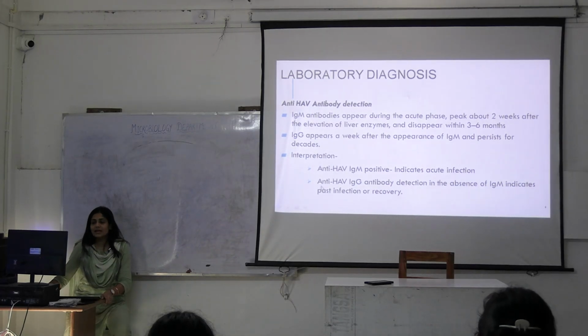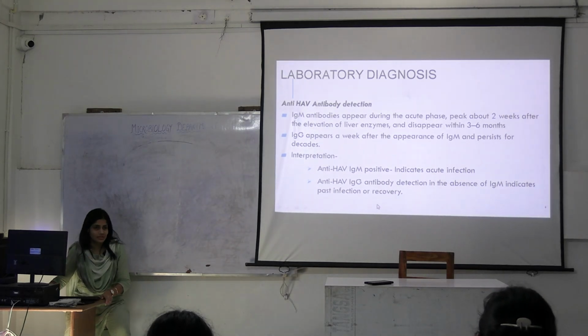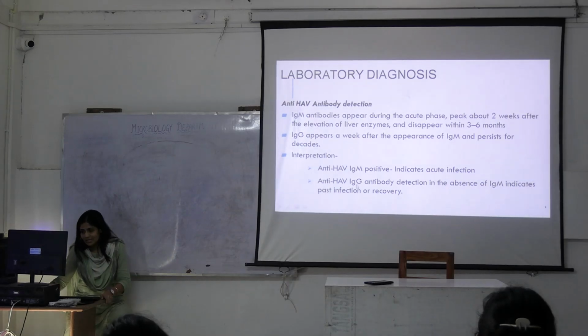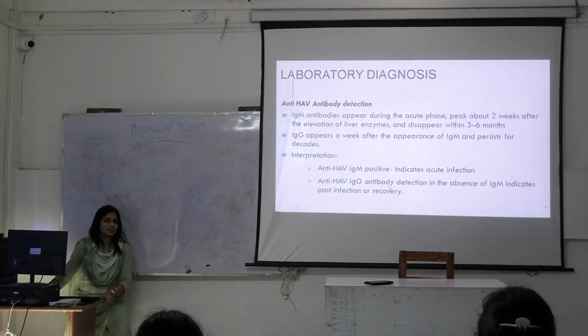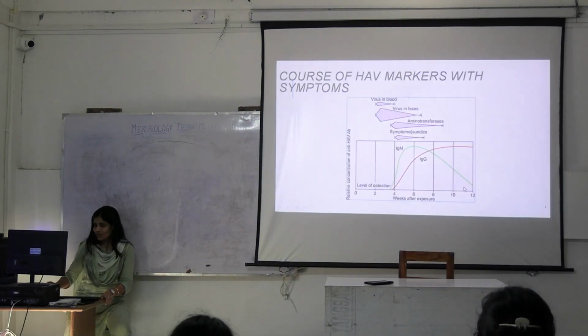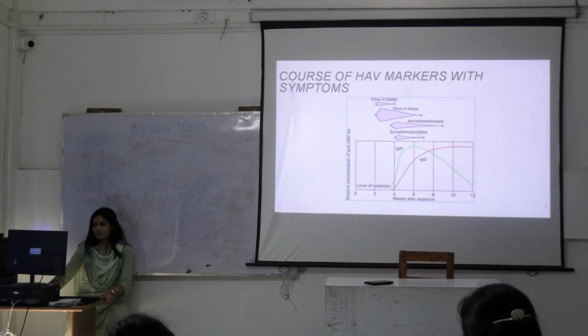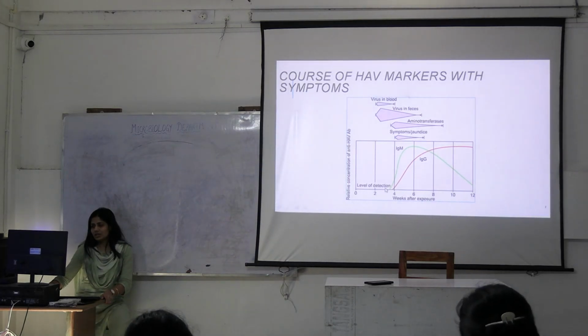And whenever there is anti-HAV IgG antibody and there is absence of IgM, it means that there has been a past infection or this person is in recovery phase. Because when IgG appears, IgM starts fading. See the graph here. You can see the IgM has appeared, but it has peaked during aminotransferases.